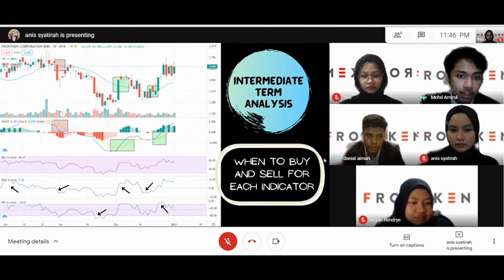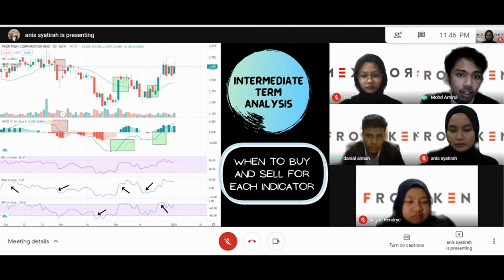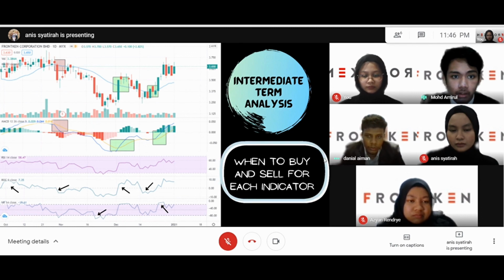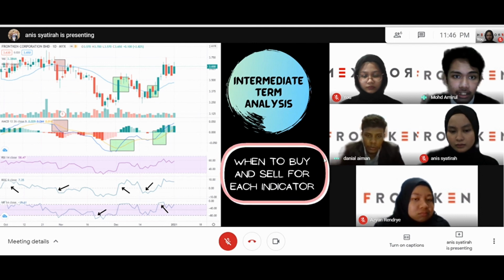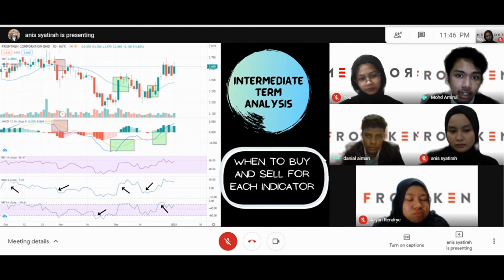Next is ROC. During this intermediate term, overbought signals occur in the middle of October and early December. The indicator has shown the overbought signal when ROC is moving above zero. There are also oversold signals occurring at the end of October and in early December until mid-December, where the ROC value is less than zero.